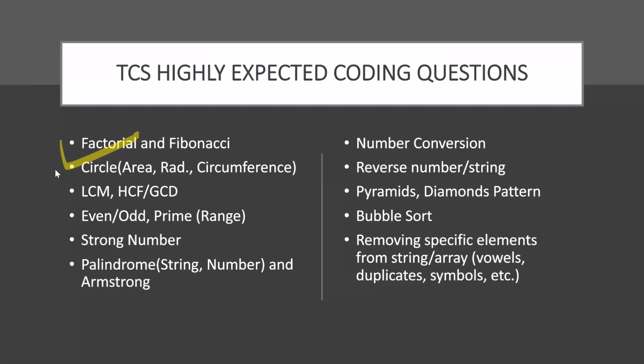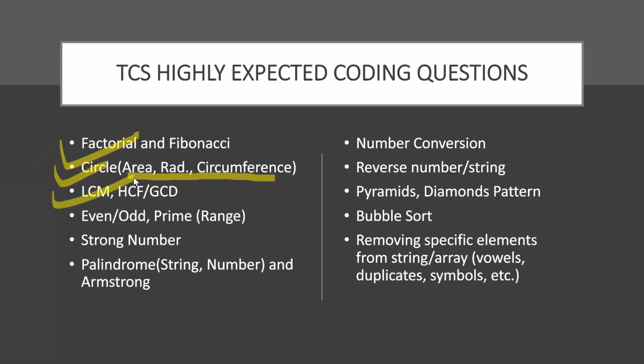Then second, we have circles. So we all know what you have to do. You just remember all the basic formulas for some of the common figures like square, rectangle, circle, their parameters, area, radius, circumference with respect to circle and square also. So these you should know because then you have to do nothing. If it's area, you take radius r as input and do r into r. If it's radius and you have to find diameter, then you just double it. Circumference is 2 pi r. But you should know what the formulas are, otherwise you will get into some trouble.